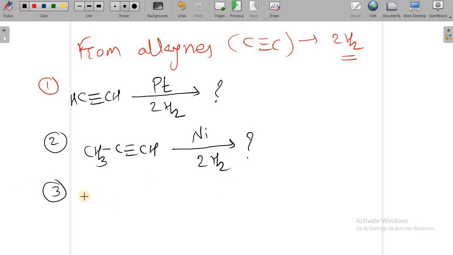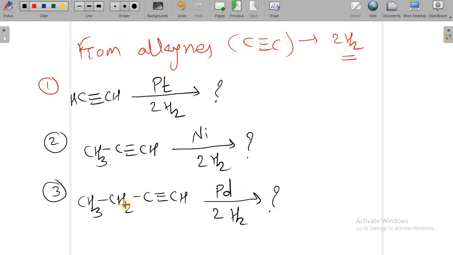Or suppose I write CH3 CH2 C triple bond CH, and here I am using palladium. You can use any relevant reagent for these reactions. These are different alkynes, and they are to be converted into carbon-carbon single bonds. What happens here?